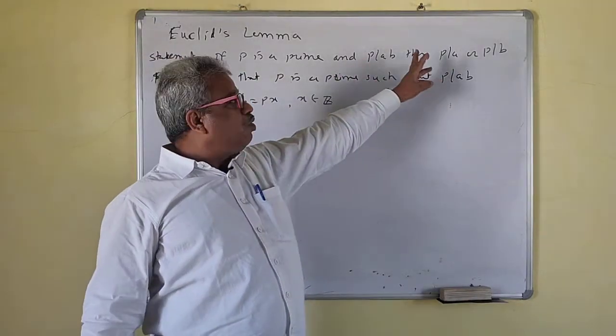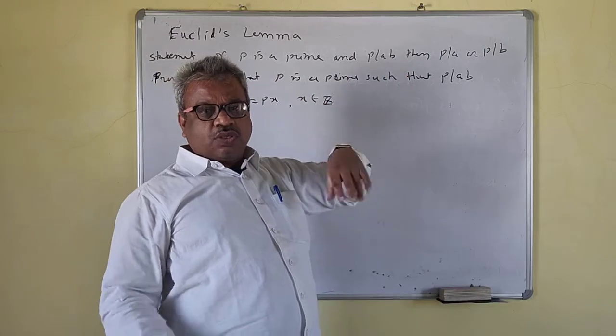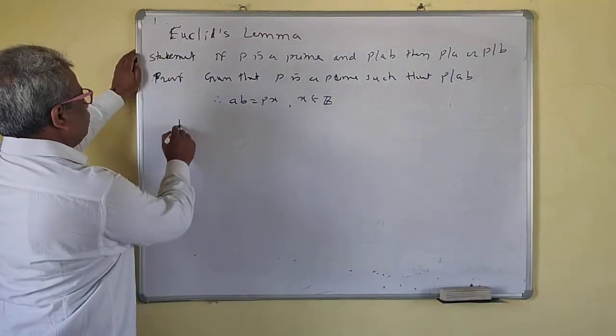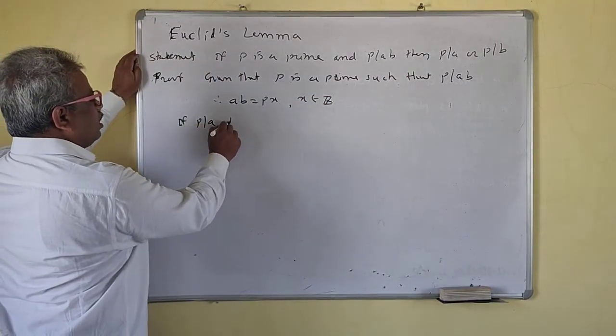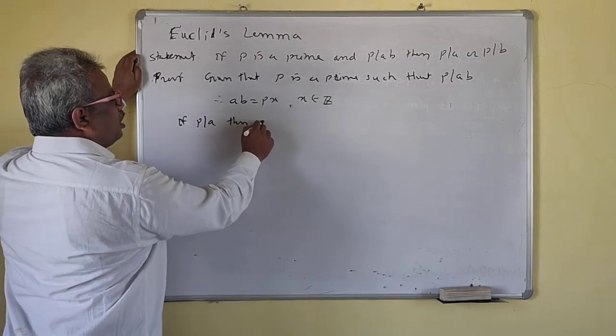So now what will we prove? P divides A or P divides B. If P divides A, then there is nothing to prove.